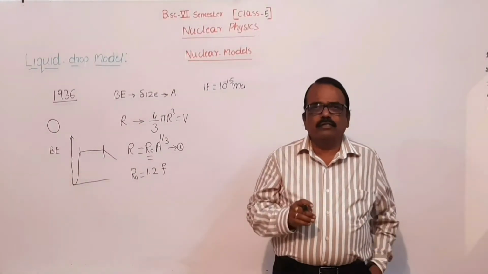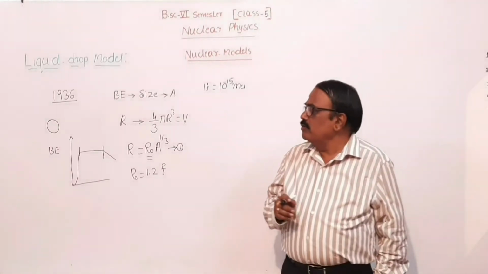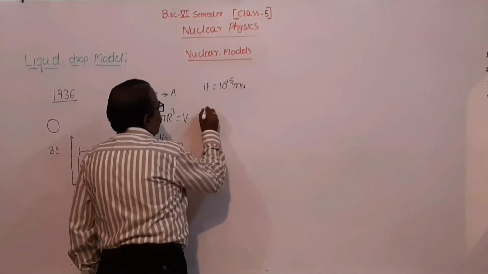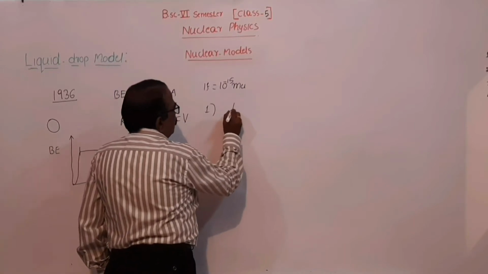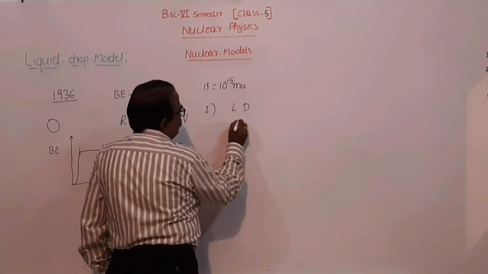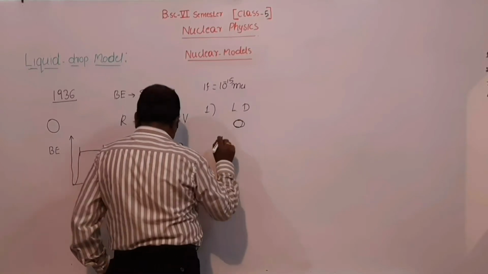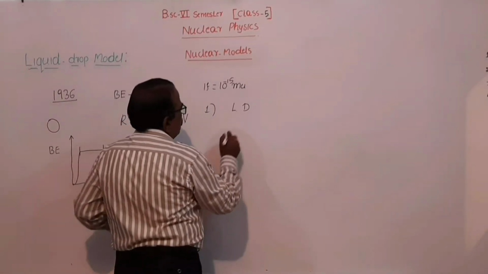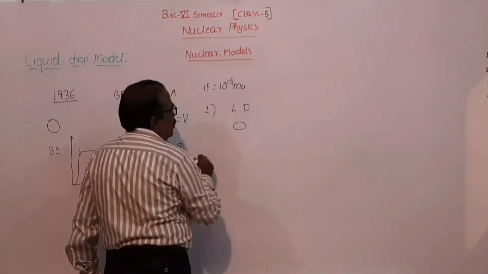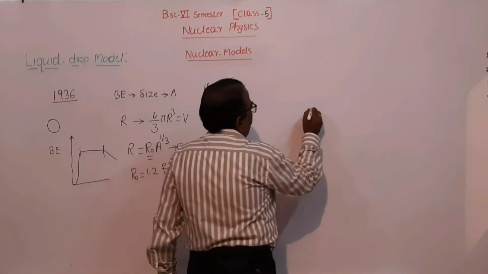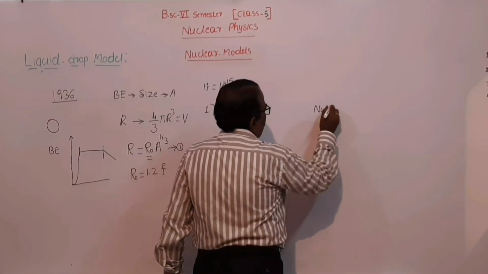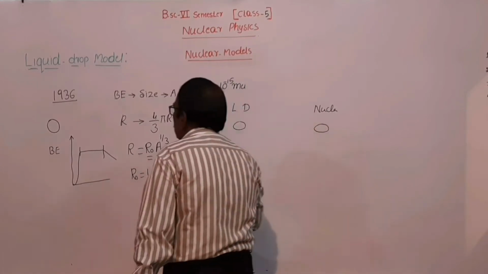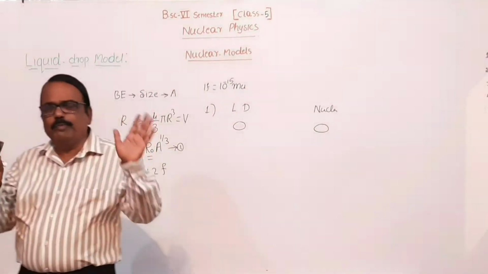And what are the similarities? The first similarity is that the liquid drop of water is assumed to be spherical, and the nuclear shape is also assumed to be spherical. Both of them are spherical.